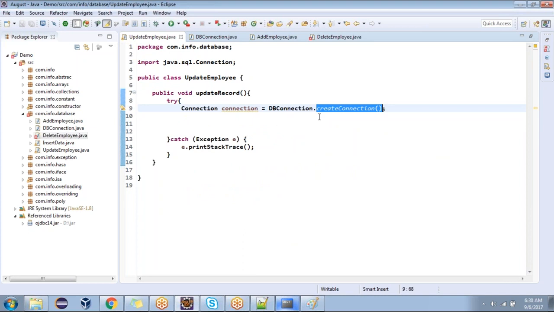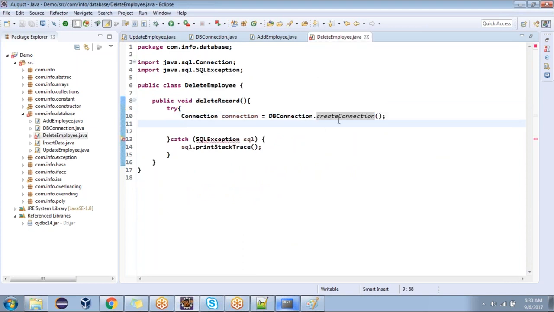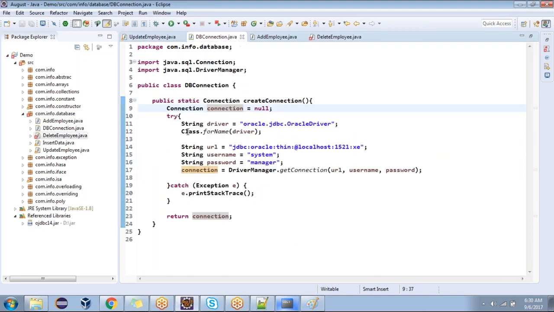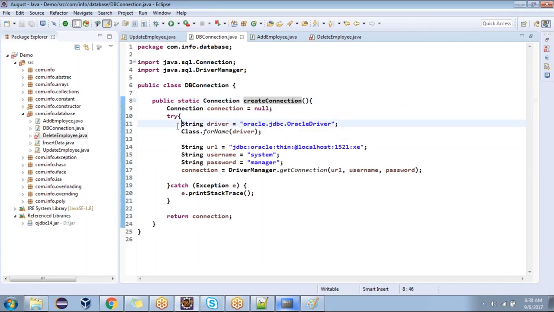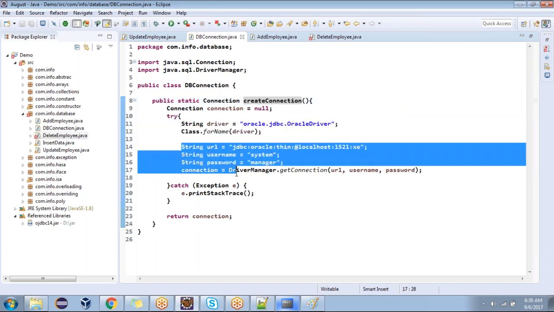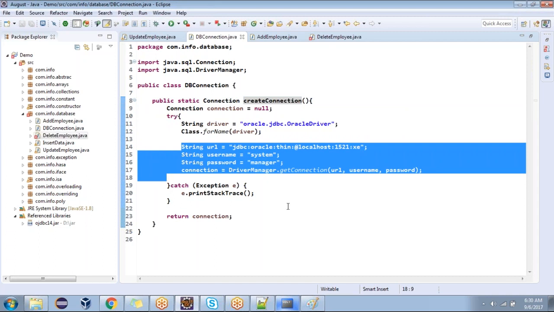Now tell me, in add employee we are calling the create connection. In update employee we are calling the create connection. In delete employee we are calling the create connection. How many times? Three times. Every time it's loading the driver and getting the connection, right? Again, this is a time consuming process. Once you enter into Facebook, or somewhere, we are performing different kinds of operations, but every time we should not load the driver and get the connection. Is it clear now?